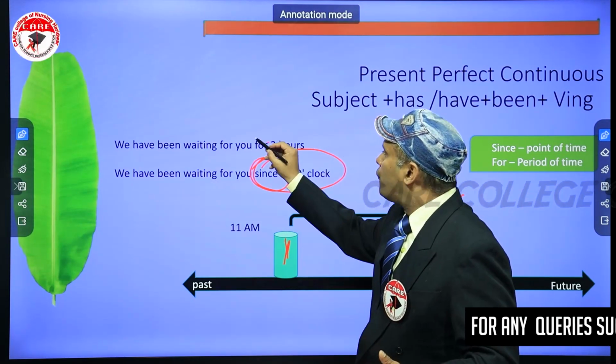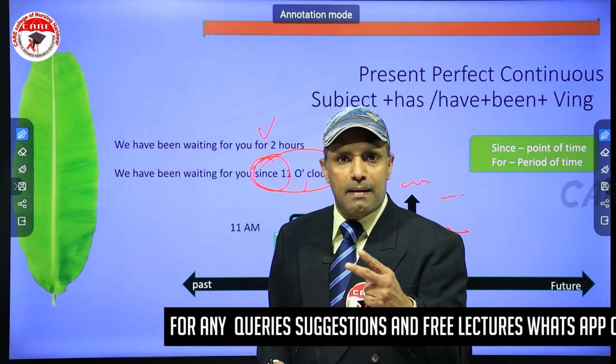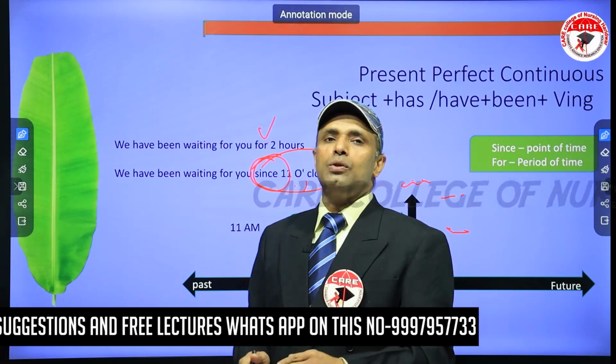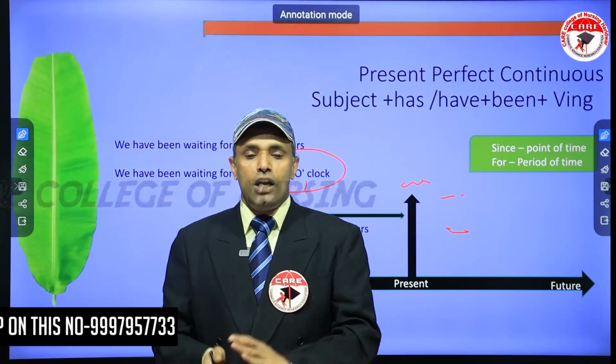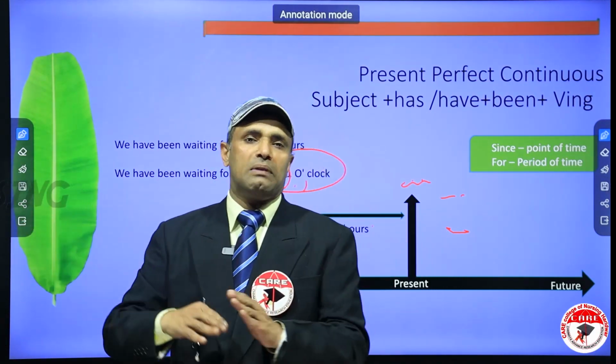Then you have to say for 2 hours. That's two different ways we can say the same idea. So once again, I just want to say that when you speak in present continuous, it only talks about the present, and the past has no meaning there.